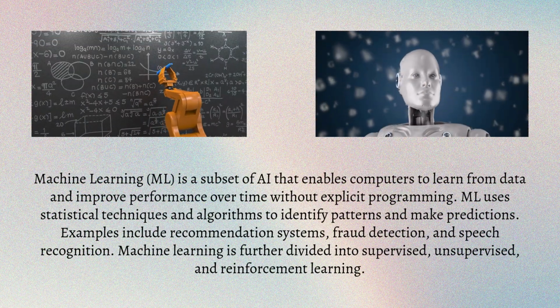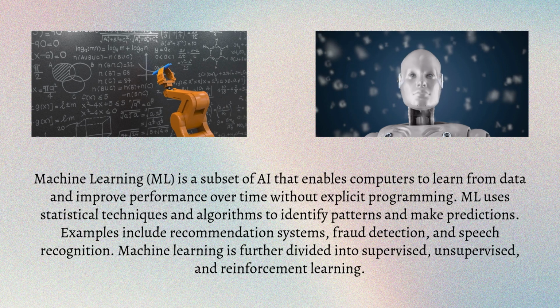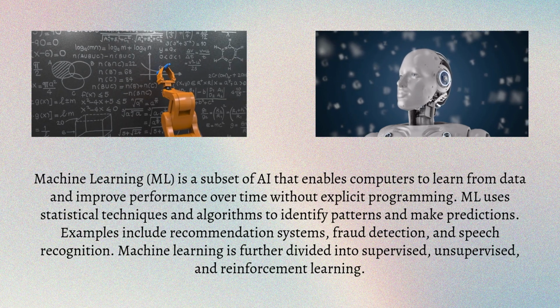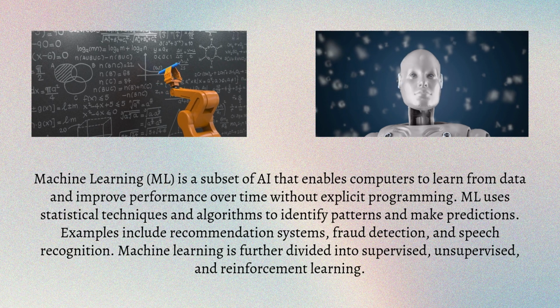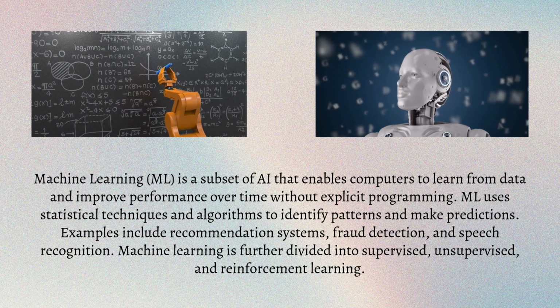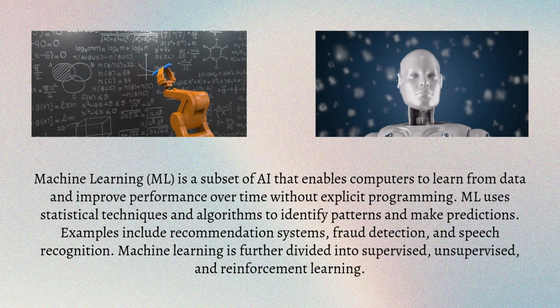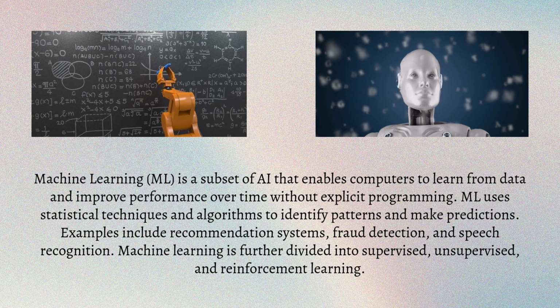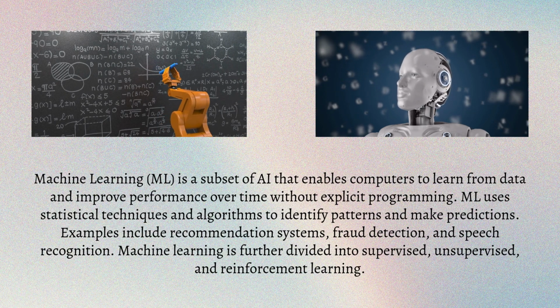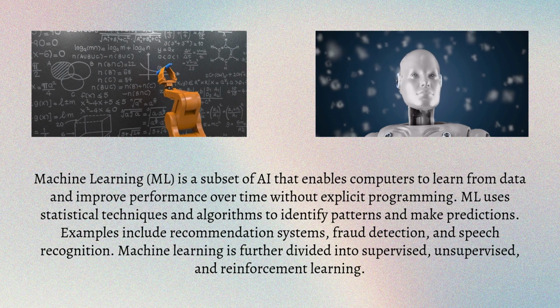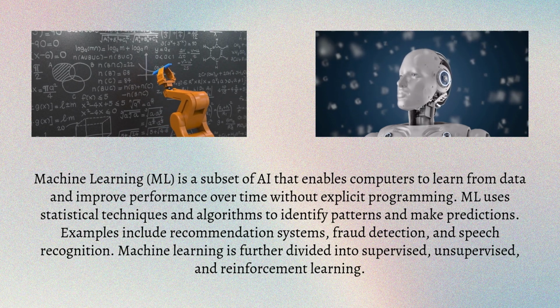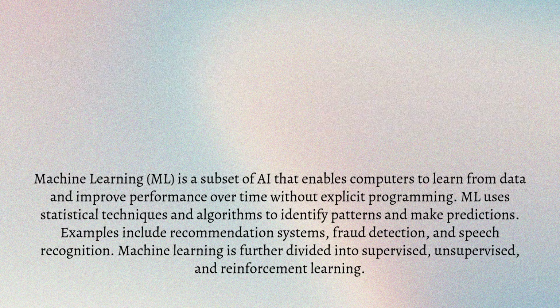Machine learning, ML, is a subset of AI that enables computers to learn from data and improve performance over time without explicit programming. ML uses statistical techniques and algorithms to identify patterns and make predictions. Examples include recommendation systems, fraud detection, and speech recognition. Machine learning is further divided into supervised, unsupervised, and reinforcement learning.